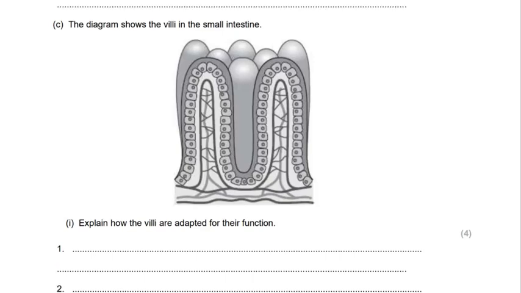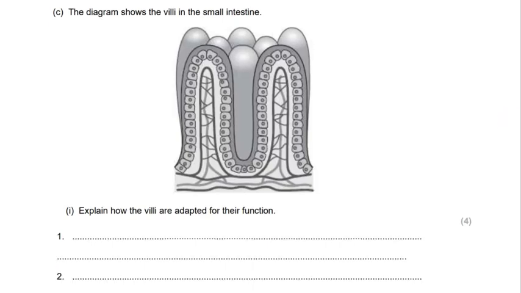The diagram shows the villi of the small intestine. I've got this diagram here, and the question is going to ask us to explain how the villi are adapted for their function. So the word adapted in this context means how are they specialized for their function. So let's think about what that function actually is.